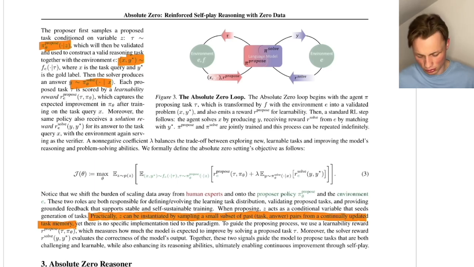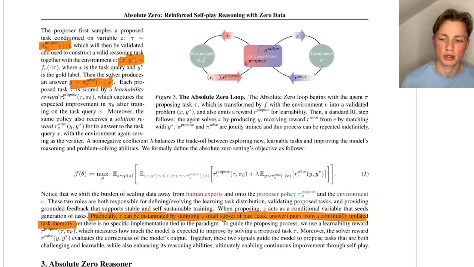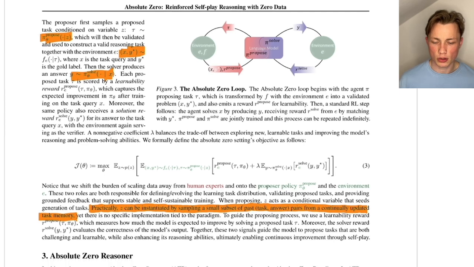And here the dependent variable, or the thing we put into the context of the solver, is the task, and the solver has to generate the answer. Okay, so this is the overall architecture. So we can see the overall training objective here.